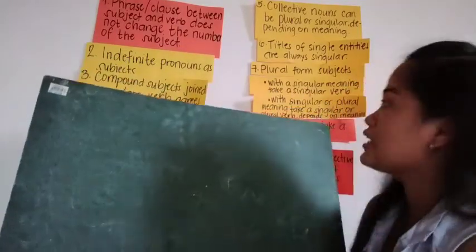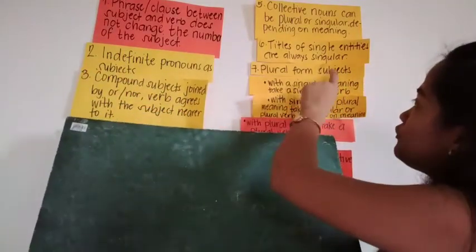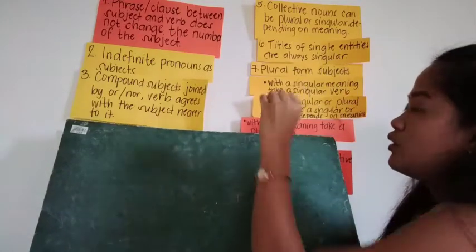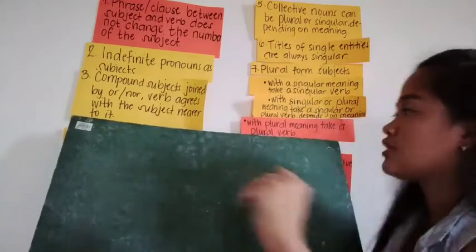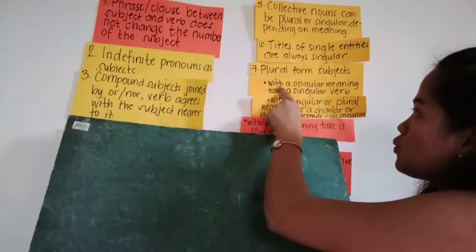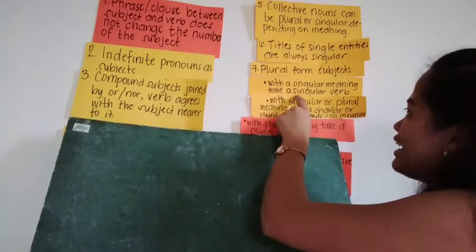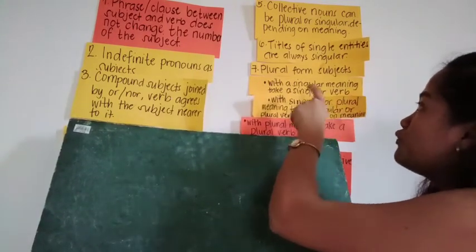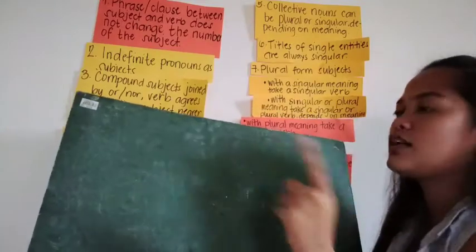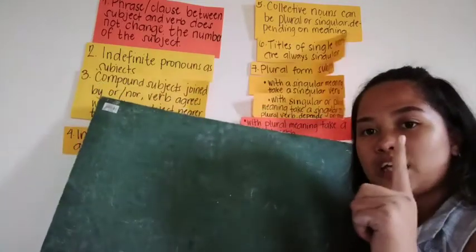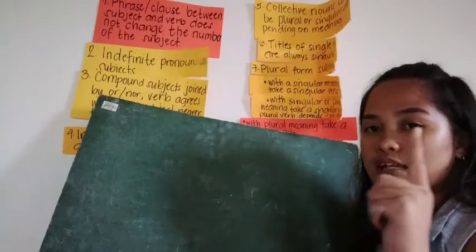So the seventh rule is the plural form subjects. There are three under it. Plural form subjects with a singular meaning take a singular verb. So if it has a singular meaning, it always takes a singular verb.